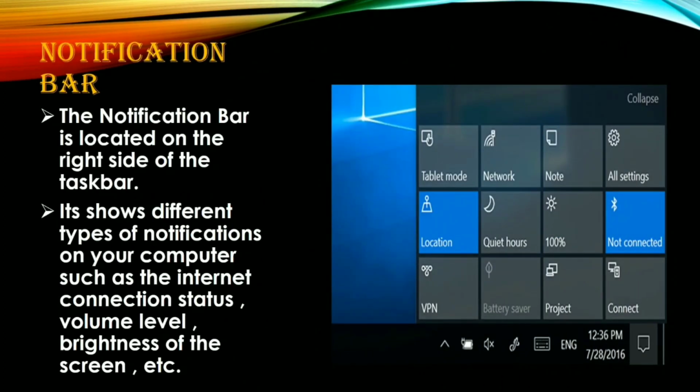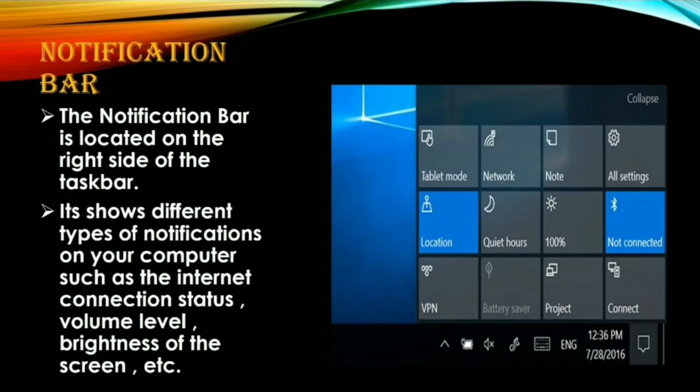Now it's time to move on to our next topic, that is the notification bar. First see the image. This image shows the notification bar. The notification bar is located on the right side of the taskbar at the downside. It shows different types of notifications on your computer, such as the internet connection status. It shows whether the internet is working or not working, volume level, brightness, and charging, if you are working on a laptop.